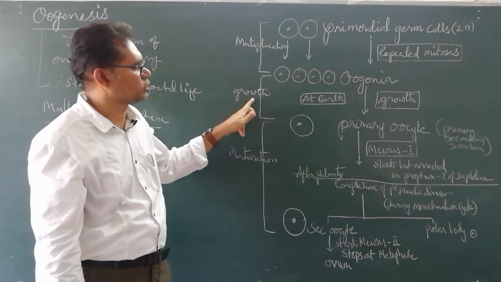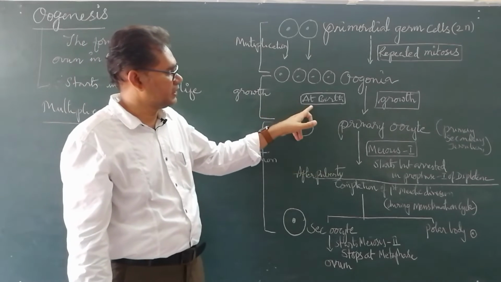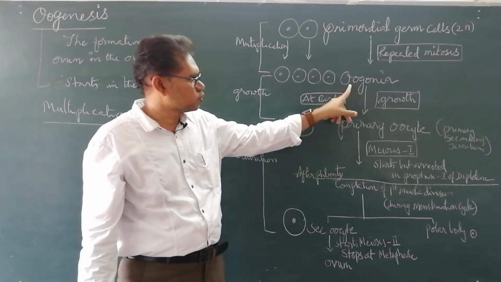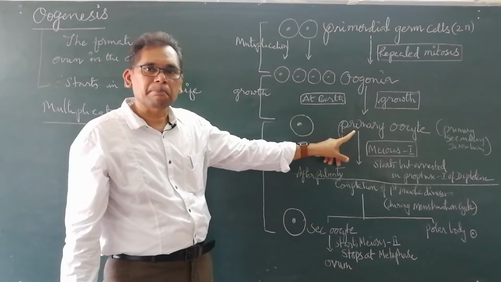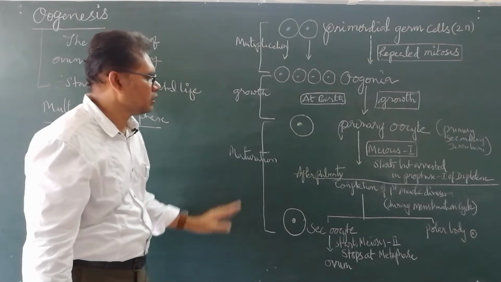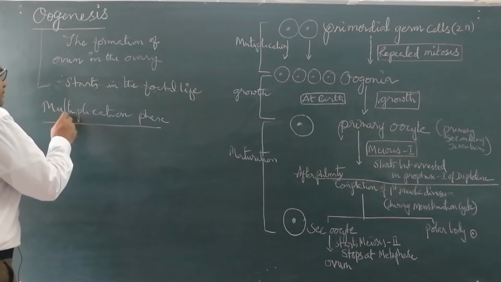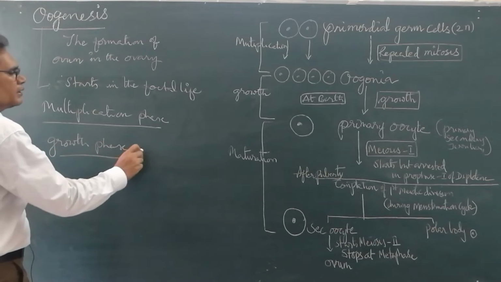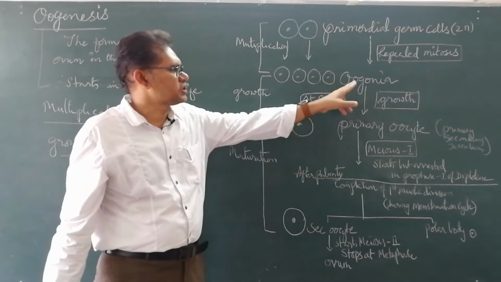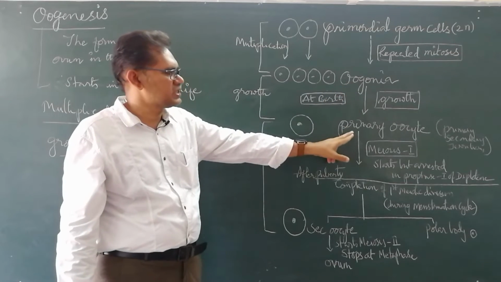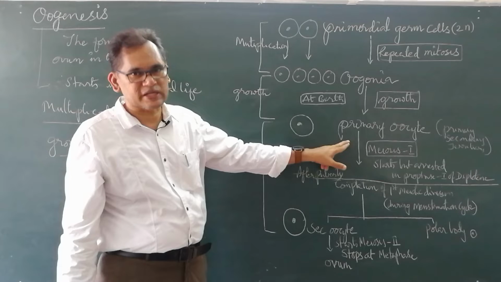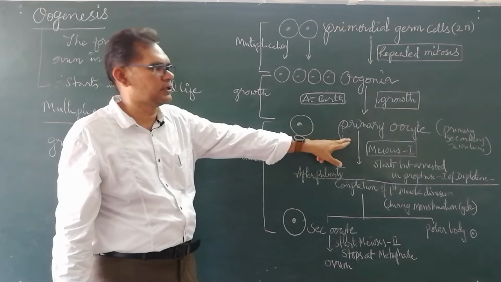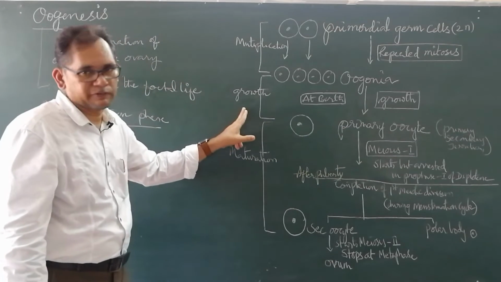Now these oogonia show growth, an increase in size. This phase is called the growth phase. It takes place before birth actually. The oogonia show growth and become primary oocytes. Now the multiplication phase is followed by the growth phase. In the growth phase, oogonia grow in size and become primary oocytes. This process of oogonia becoming primary oocytes is the growth phase, an increase in size.